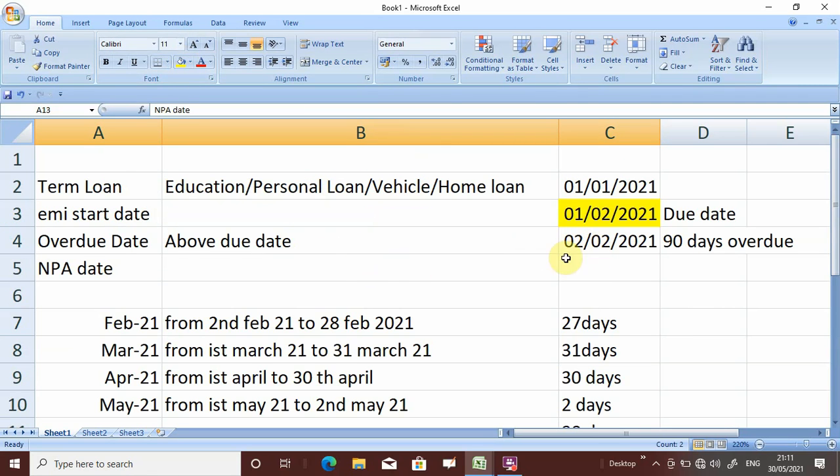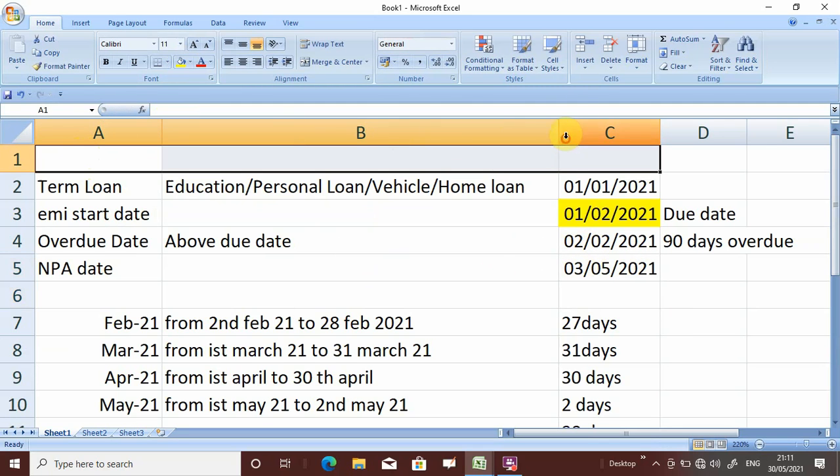So it's so simple. So NPA date declared will be 3rd of May 2021. This is the way we can calculate the NPA date of any term loan account.